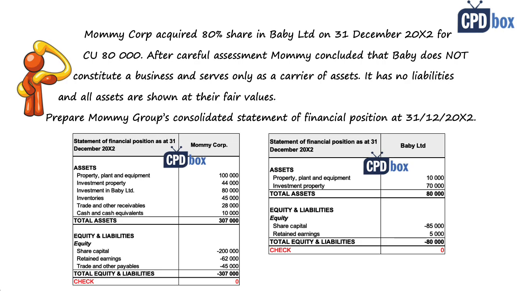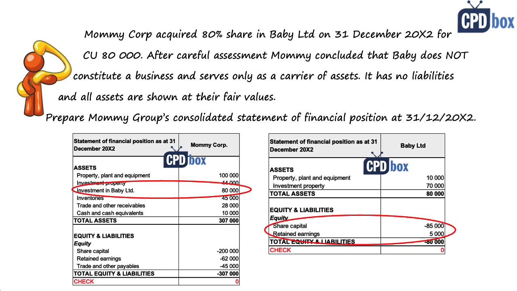And here we can also see the balance sheet of both Mami and Baby. So looking at Mami, we see the investment in Baby amounting to 80,000 currency units. And when we look at Baby, we see no liabilities, only equity composed of share capital of 85,000 and retained earnings loss of 5,000. And that may represent some expenses required to maintain the property, who knows. So this is indeed a very simple balance sheet. Usually you would see some cash or bank accounts or small liabilities in there, but for the purpose of this video, we keep it absolutely simple.